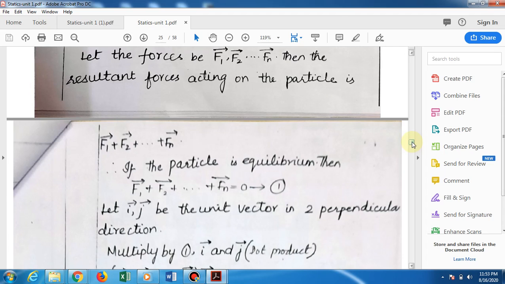Therefore, if the particle is in equilibrium, as you know, f1 vector plus f2 vector plus f3 vector plus etc. up to fn vector is equal to 0. You keep it as equation number 1.